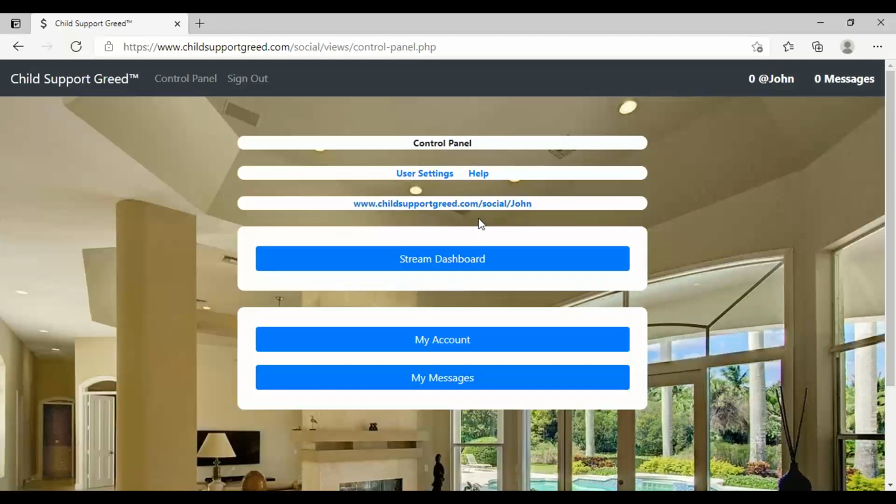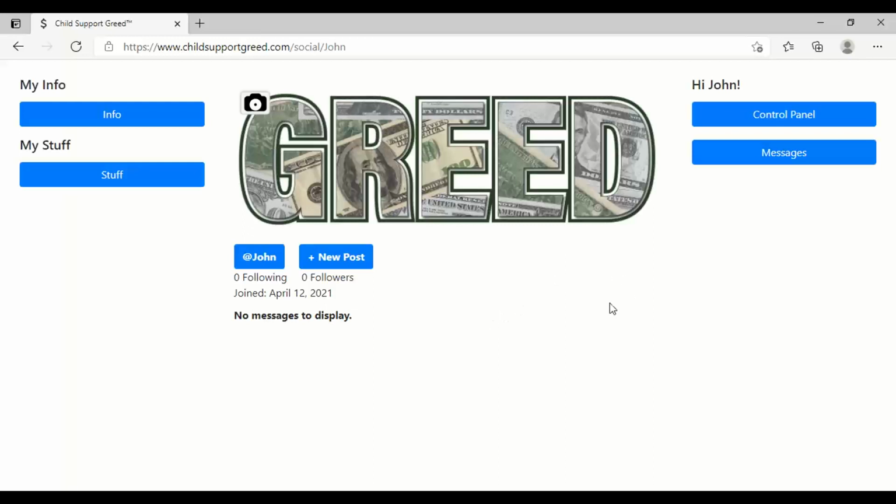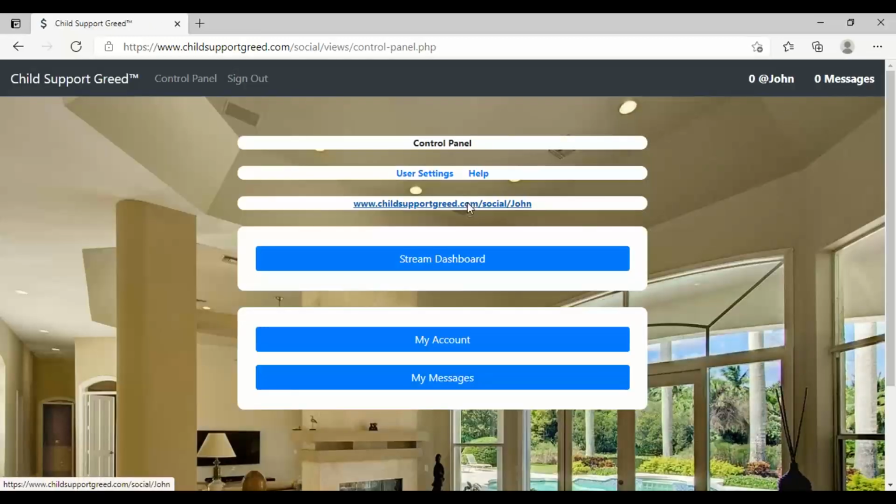You will see childsupportgreed.com/social/your username. So in this case, it's John. So if your username is Mike, then your page will be Mike. So let's click that. All right, this is what the profile page looks like. Now this greed image up here is a default image that I got set up here until you pick your own image. This info button and the stuff button, it does nothing right now. I just have it up there pretty much for decoration, but it'll be doing something later on, right? Over here, you click control panel. It takes you back to the control panel. Let's go back to the page.